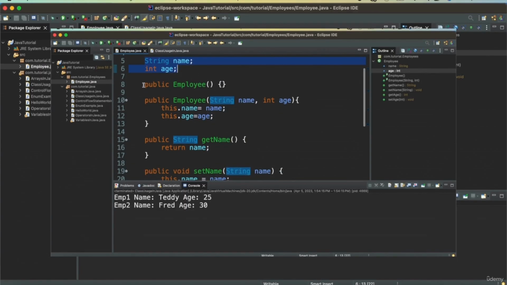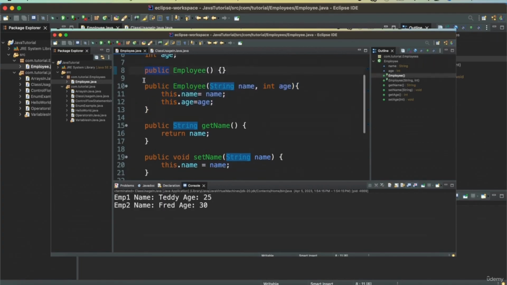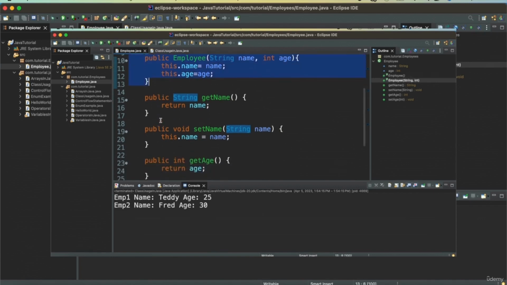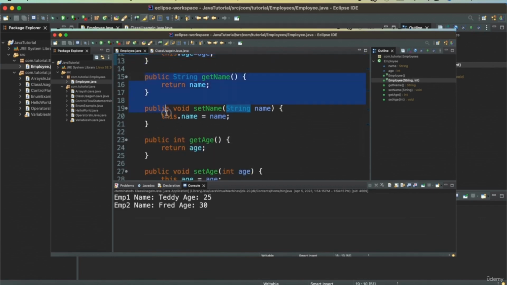We defined two constructors. One is a default constructor. This comes by default, but if you define another constructor, you need to define a default constructor manually. So we saw how to create constructors, and then we have getters and setters for all the member fields.